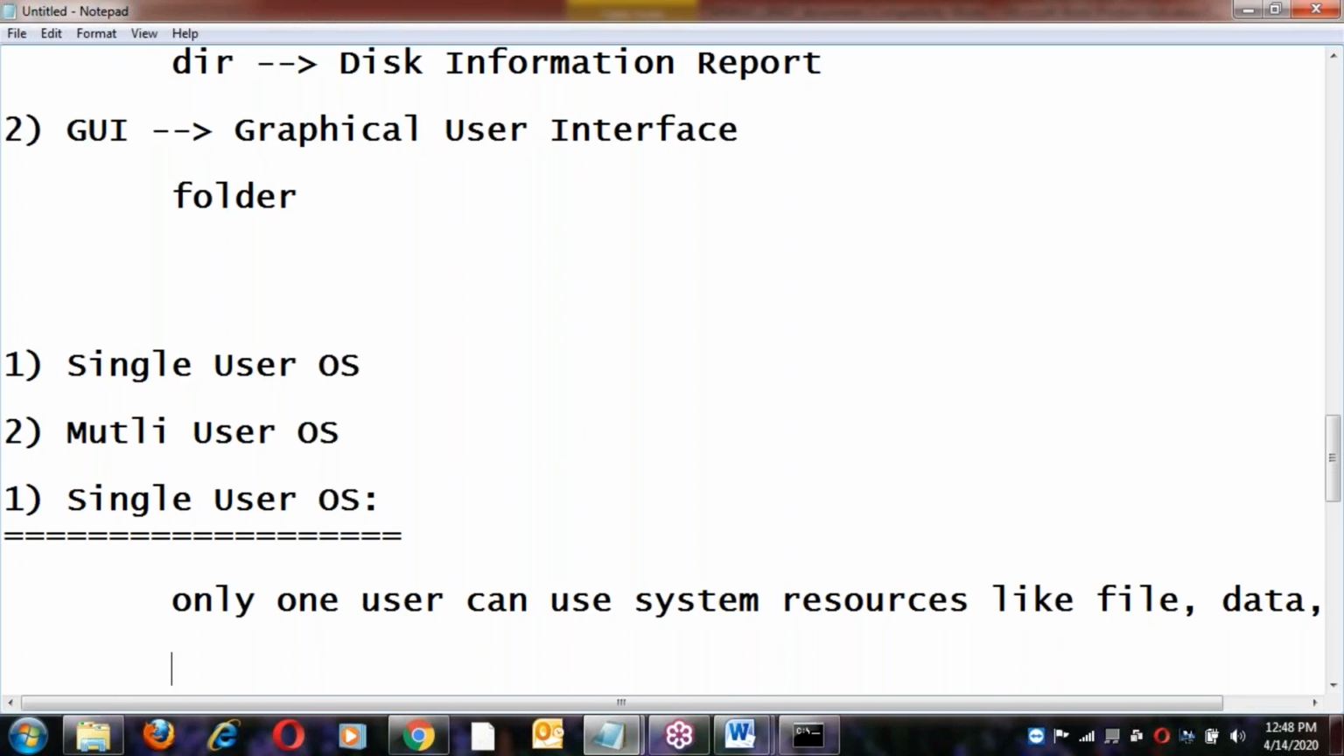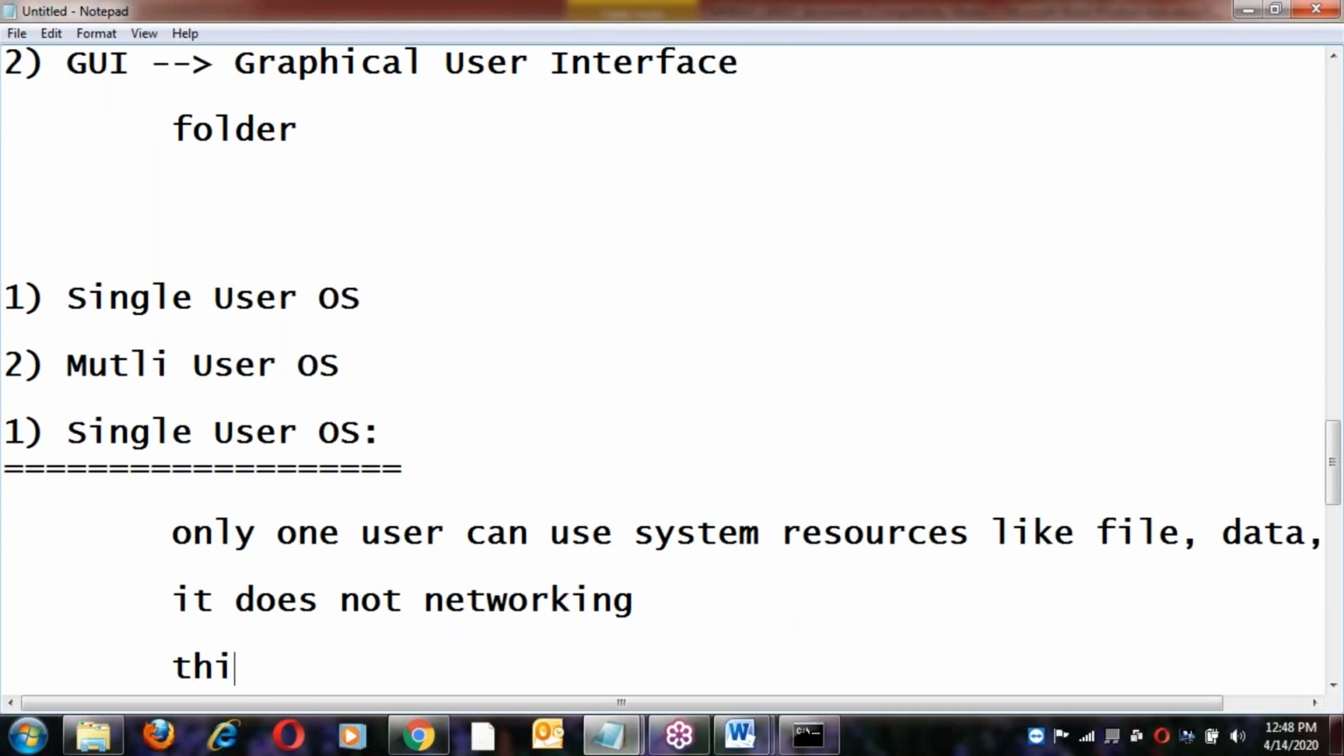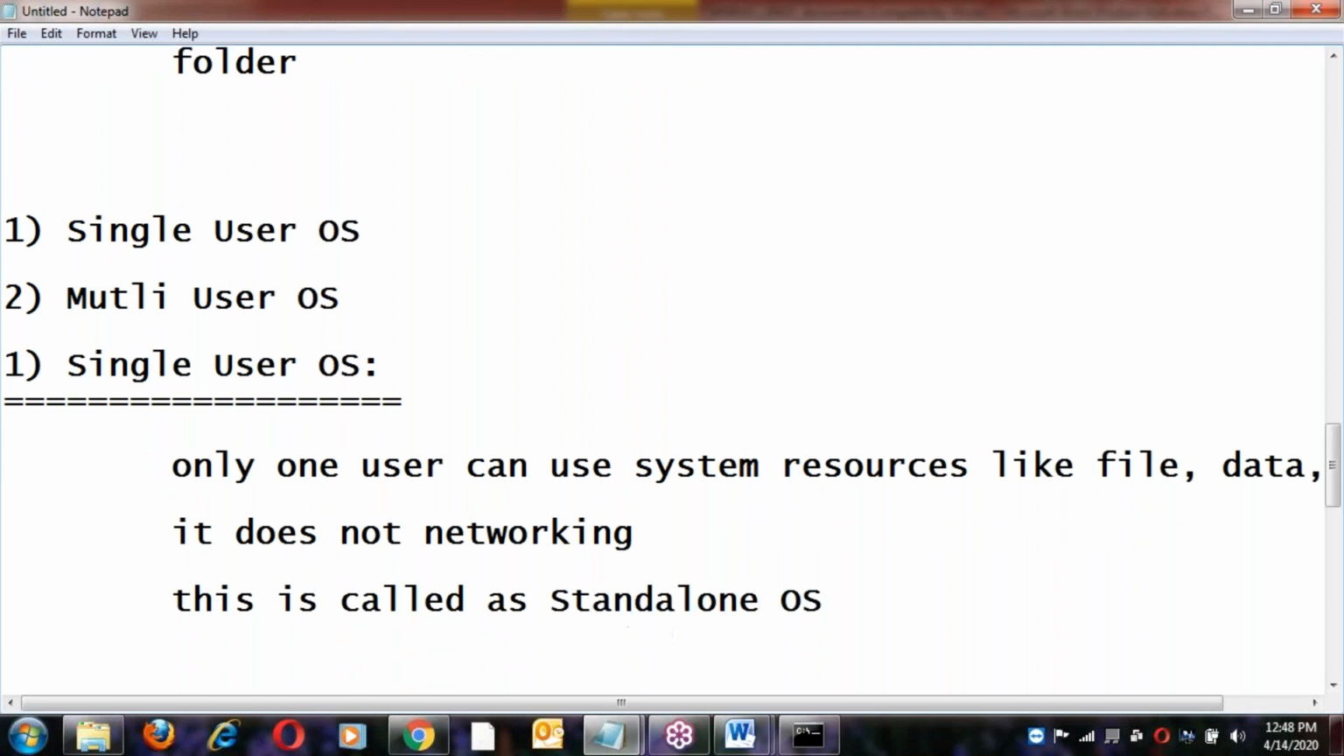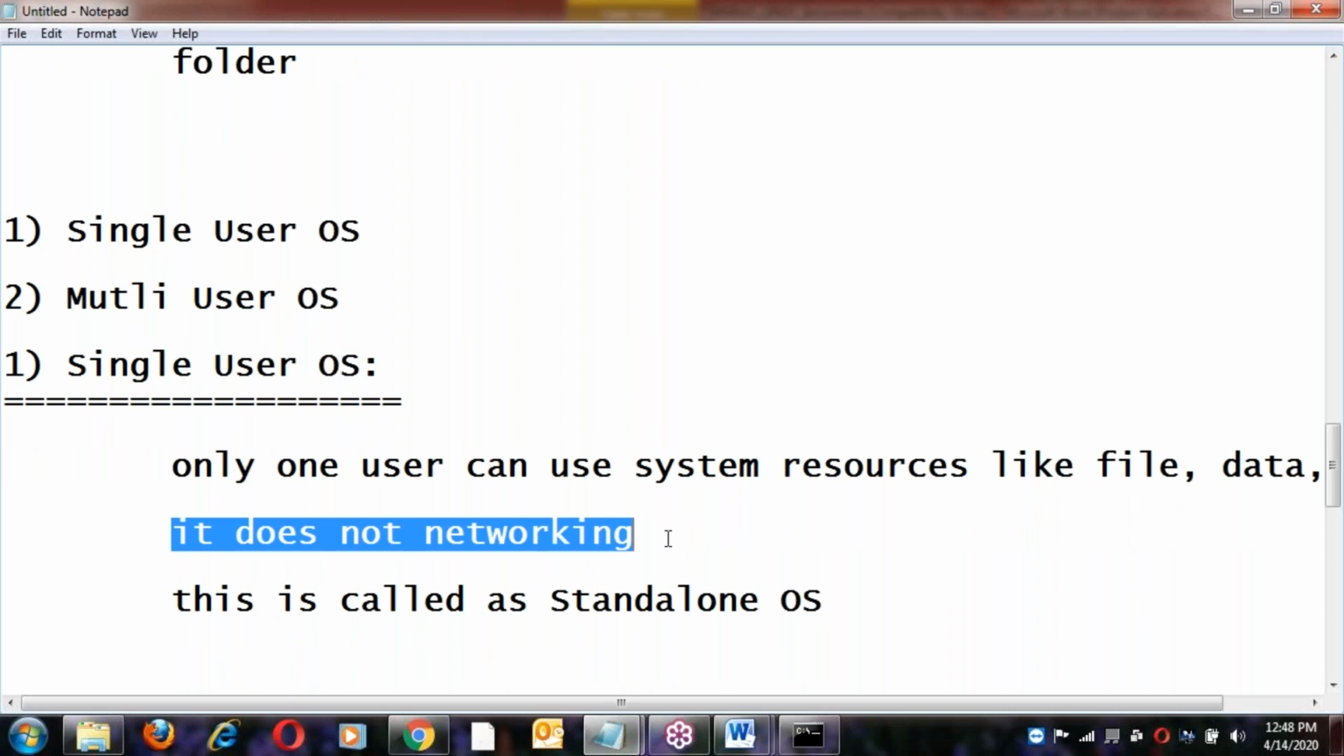Here it does not support networking. There is no networking facility. This is called a standalone operating system. This is standalone OS. It does not support networking, right? Here there is no networking.